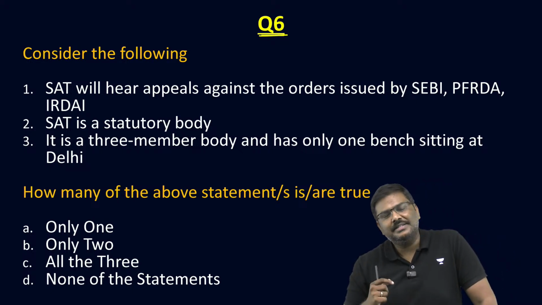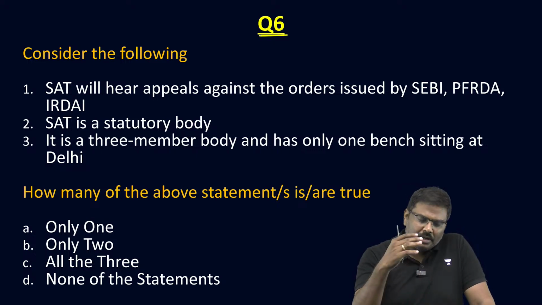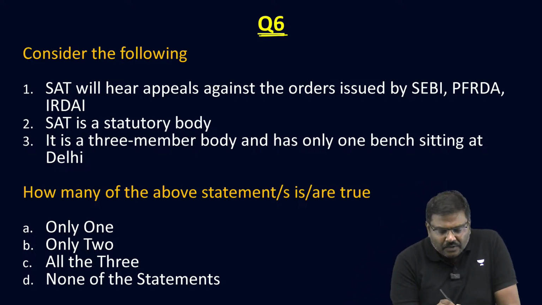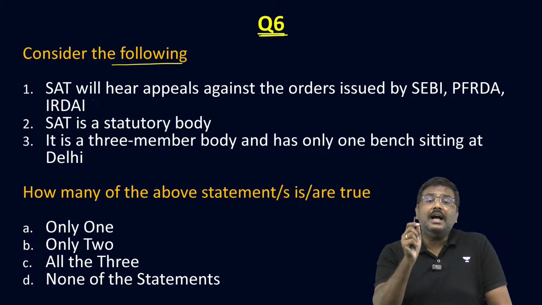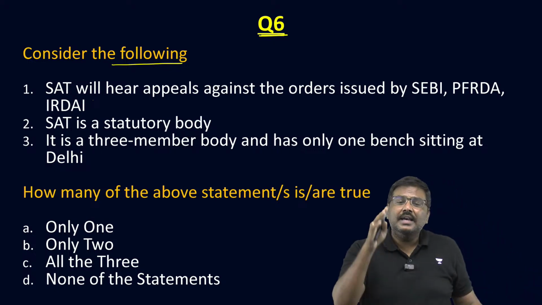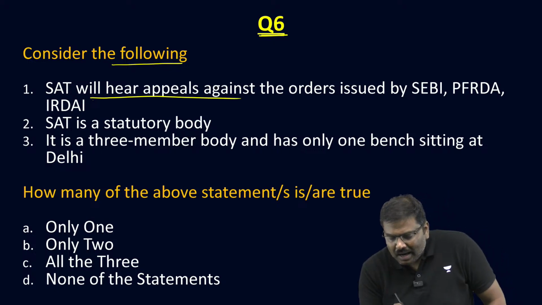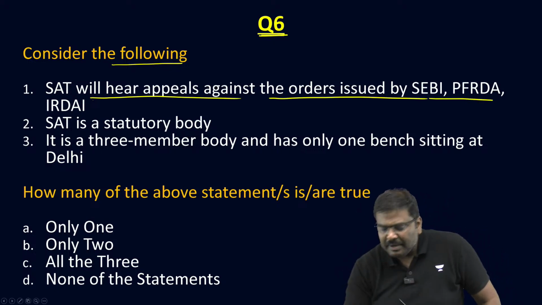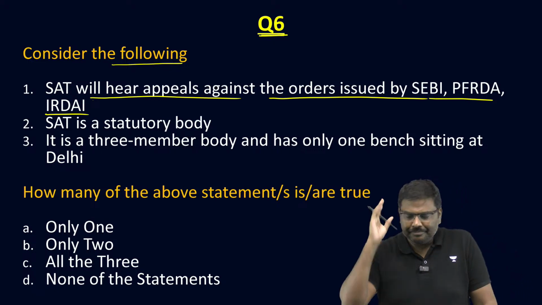Let me go forward. Question number 6. The poll will start. Consider the following statements. SAT, that is Securities Appellate Tribunal. SAT will hear appeals against orders issued by SEBI, PFRDA and IRDAI.